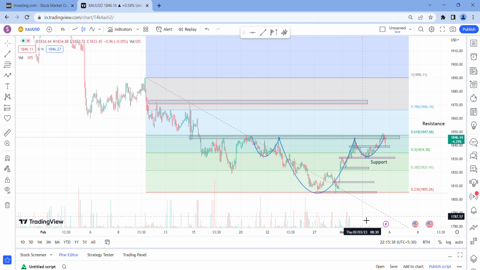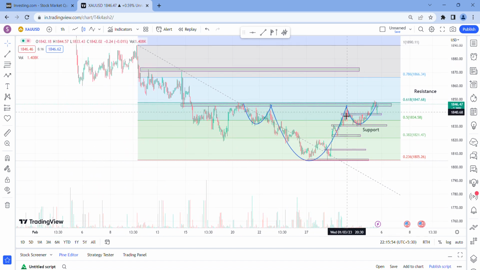Now we'll see the fourth point. The neckline should be broken with complete. So this is the neckline. It should be broken with complete.